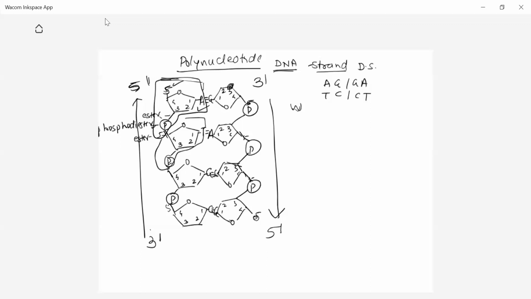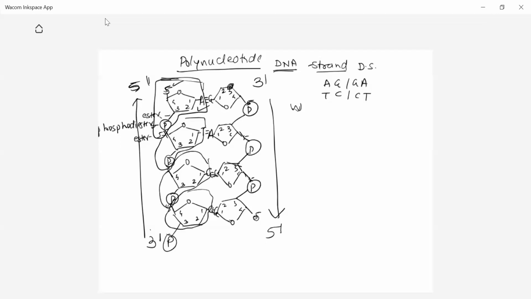Guanine, phosphate, and pentose sugar is the third polynucleotide. The fourth is cytosine, and the next phosphate will belong to the next structure. So polynucleotides consist of a number of nucleotides. And what is a nucleotide? A base, a sugar, and a phosphate form a single nucleotide. So this is the structure of DNA, the double strand of DNA.